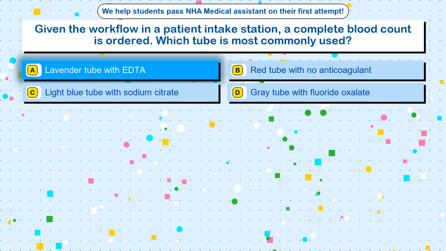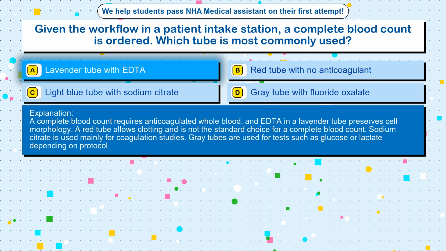Lavender tube with EDTA. A complete blood count requires anticoagulated whole blood, and EDTA in a lavender tube preserves cell morphology. A red tube allows clotting and is not the standard choice for a complete blood count. Sodium citrate is used mainly for coagulation studies. Gray tubes are used for tests such as glucose or lactate depending on protocol.